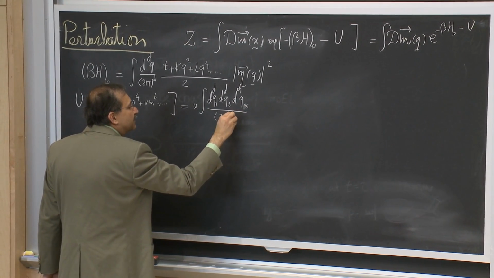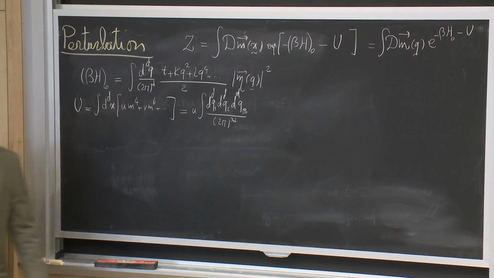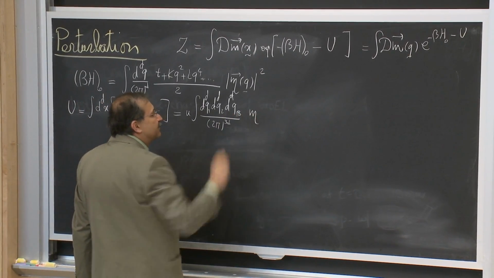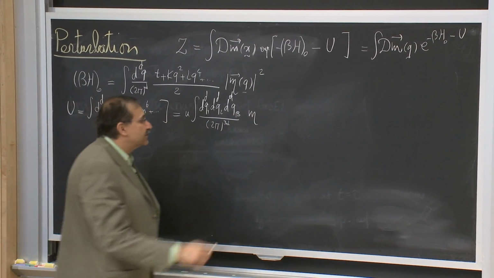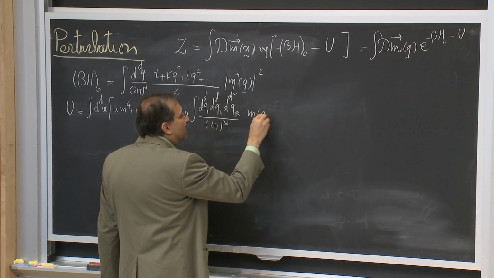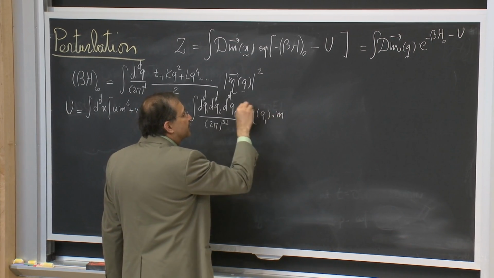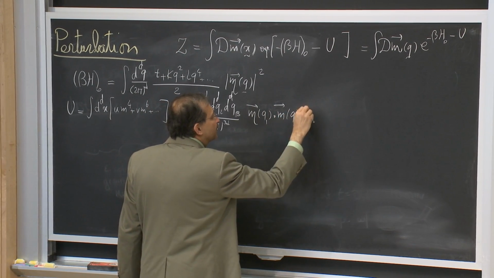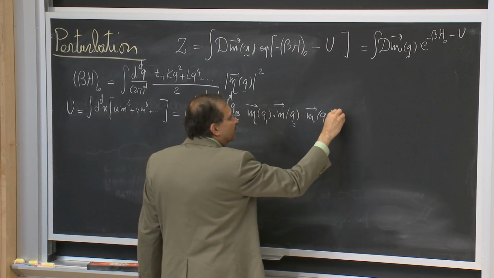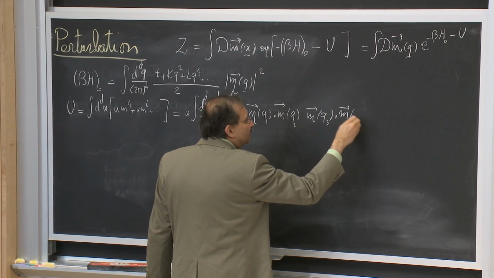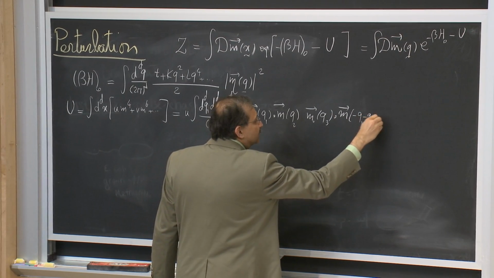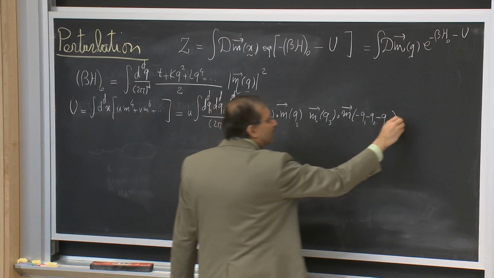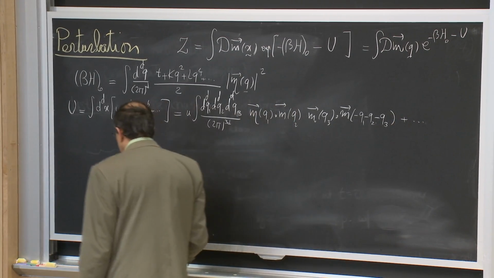Again, translational invariance forces the 4 q's that appear in the multiplication to add up to 0. So I would have m of q1 dot producted with m of q2, m of q3 dot product with m of q4, which is minus q1, minus q2, minus q3. And I can go on and do higher order. Okay?